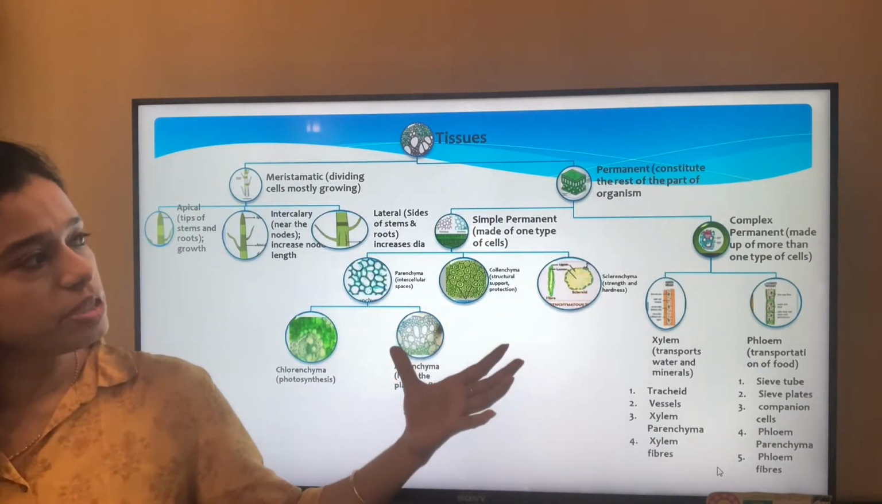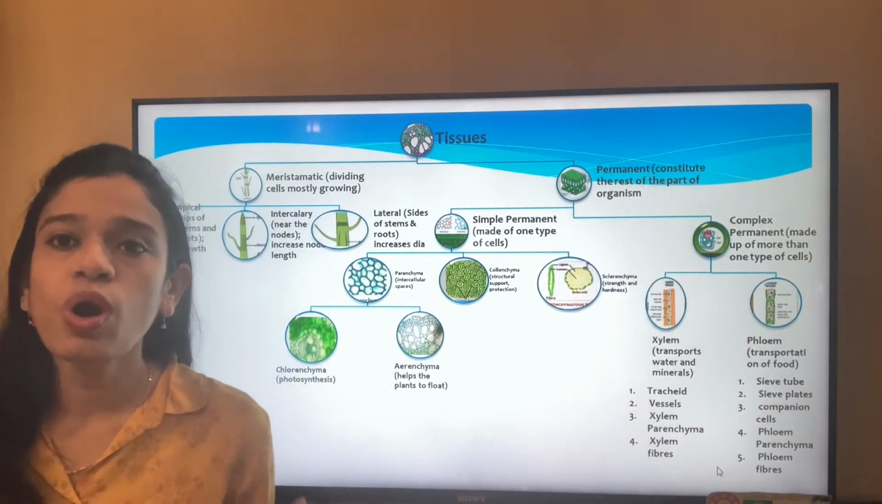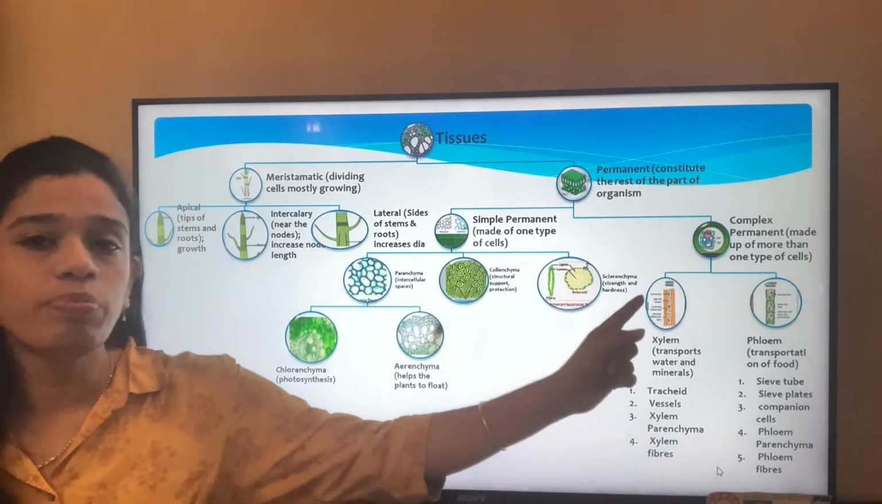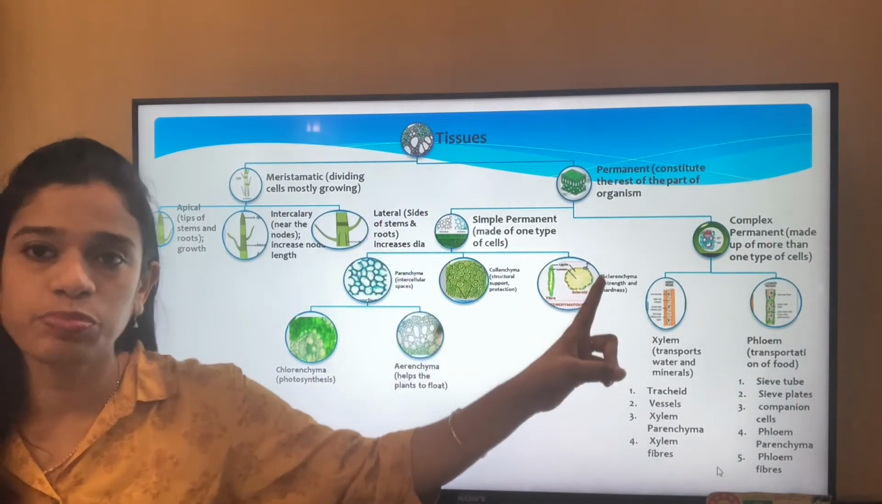So what is a permanent tissue? When we talk of the permanent tissue, again it gets divided into two big subheadings, that is simple permanent tissue and complex permanent tissue.